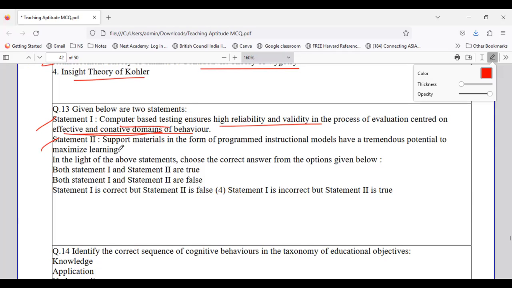Statement 2 says that support material in the form of programmed instructional modes has tremendous potential to maximize learning. The second statement is very easy to recognize. But the first statement is saying that only computer-based testing ensures reliability and validity, which is completely incorrect. So statement 1 is incorrect, whereas statement 2 stands true. So option number 4 is the right answer.